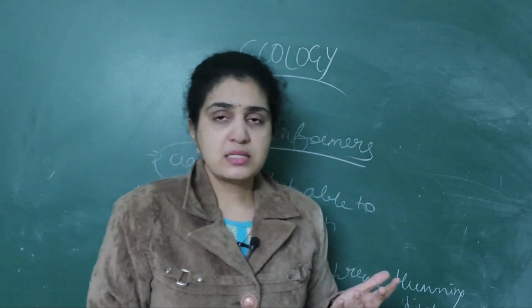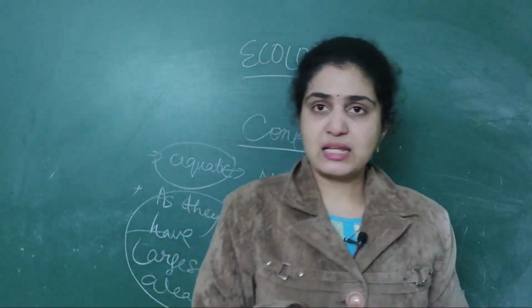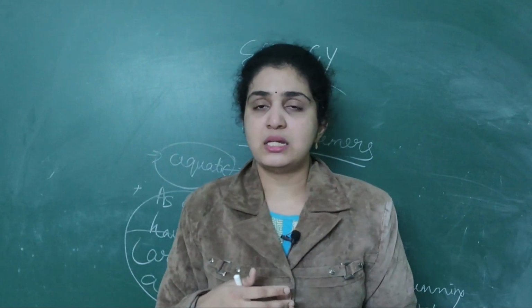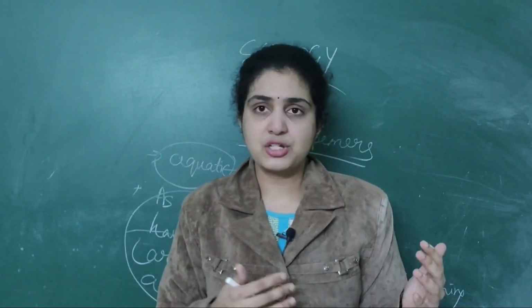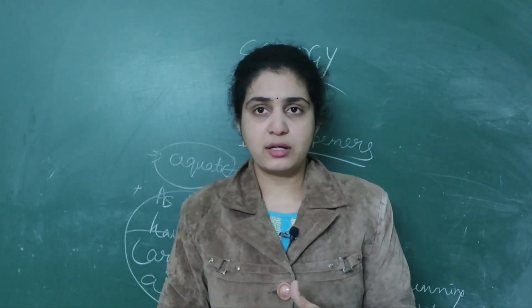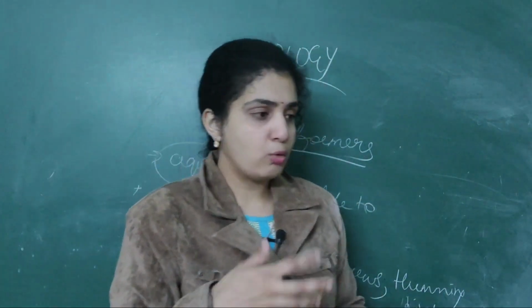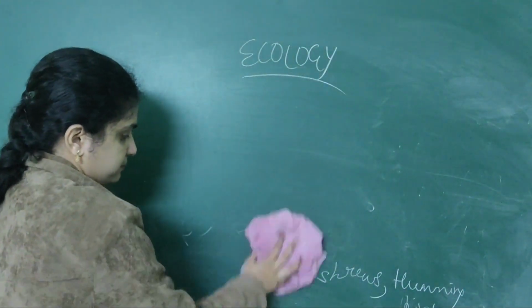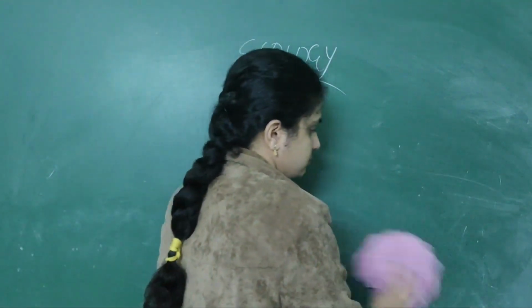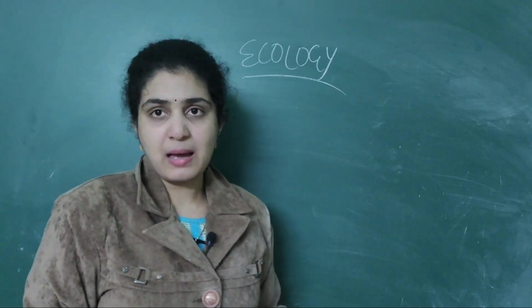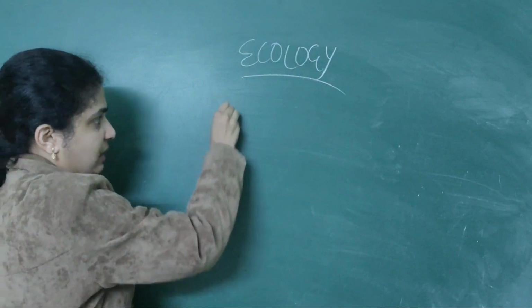Next, the next thing is migration as well as suspension. Some organisms are trying to maintain, right? I told you now partial regulators are trying to maintain constant body temperature from one place to another. So now I'll tell you how they are able to maintain. There is a special mechanism that is exhibited by some birds as well as some mammals, that is nothing but migration.